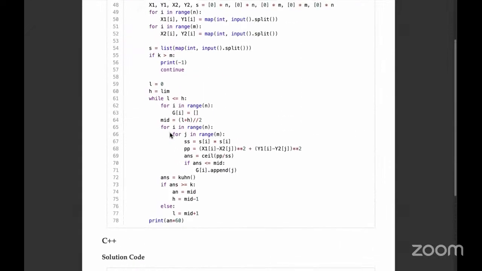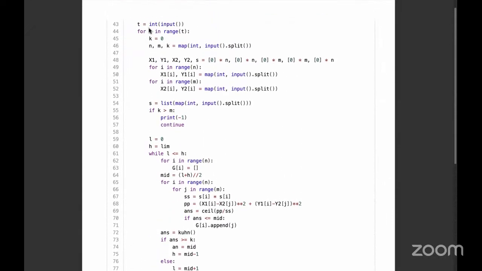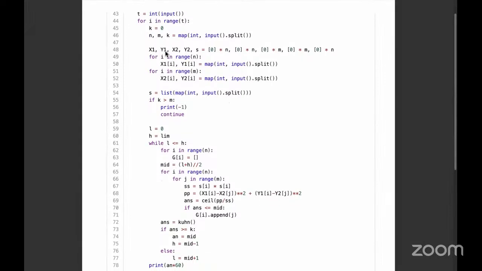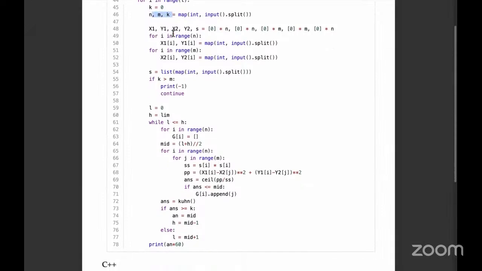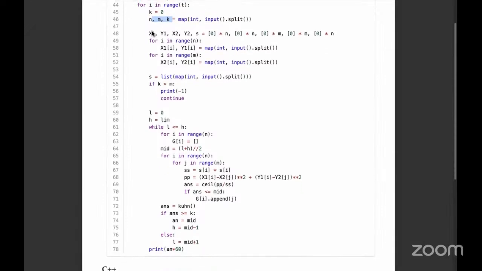So finally, in our driver code, we take T, which is the number of test cases. We iterate that many times. For each test case, we take N, M, and K. And then we also take X1, Y1, X2, Y2. So these are the pathway coordinates and the dying bacteria coordinates and the speed. Right? So all of these are initialized to 0.